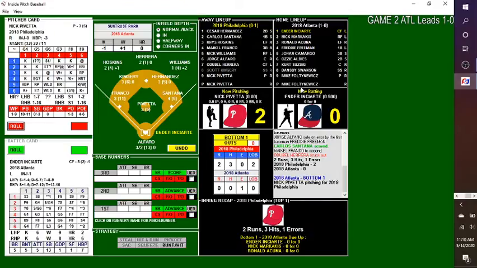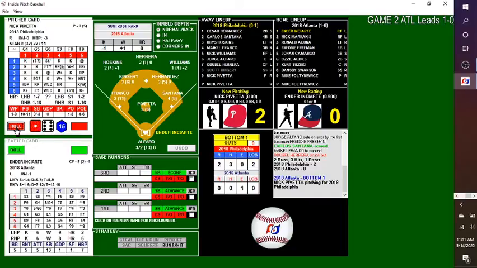Markakis due up for the Braves as they trail Philadelphia 2-0 here in Game 2. Nick Pivetta will come out there as he will pitch to Ender Inciarte. Nick Markakis bats second, the right fielder. Ronald Acuna, the rookie left fielder, bats third. Freddie Freeman, the first baseman, bats cleanup. Johan Camargo, the third baseman, bats fifth. Ozzie Albies, the second baseman, bats sixth. Kurt Suzuki, the catcher, bats seventh. Dansby Swanson, the shortstop, bats eighth. And Mike Fultonewicz bats ninth.